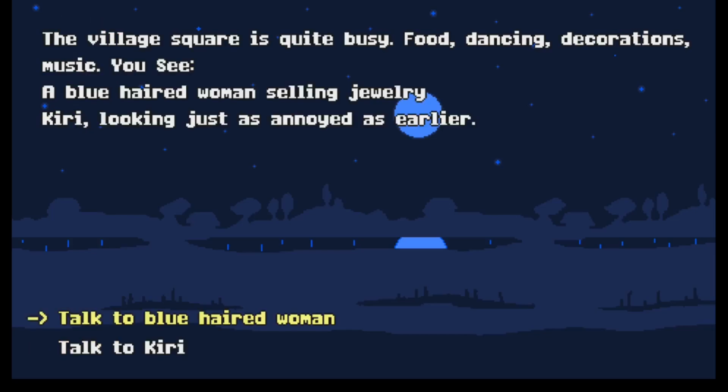I will. Okay, so now it goes back to the village scene, and you'll see it doesn't say a young girl, it says Kiri, looking as annoyed as earlier. I can talk to the blue-haired woman or I can talk to Kiri.